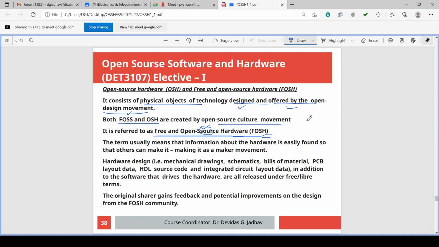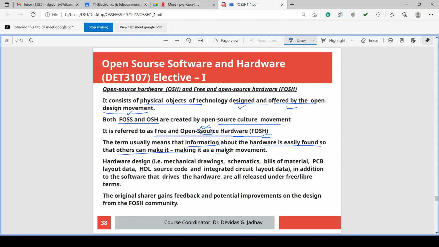So all this information about the hardware is easily found so that others can make that hardware, others can develop or produce that hardware.